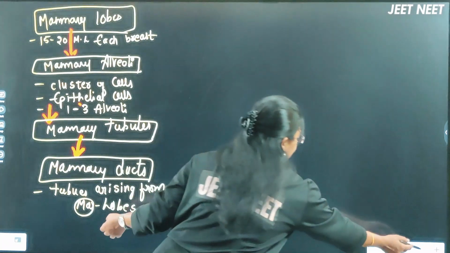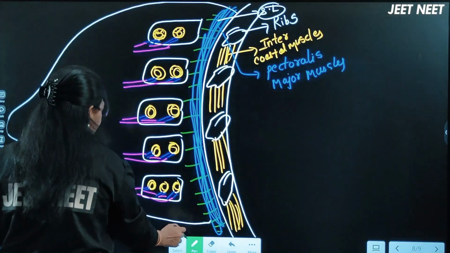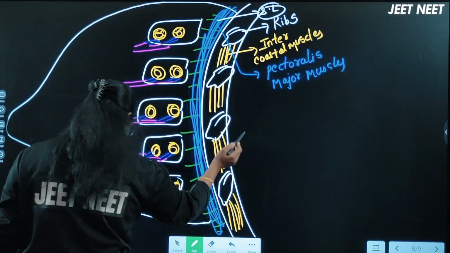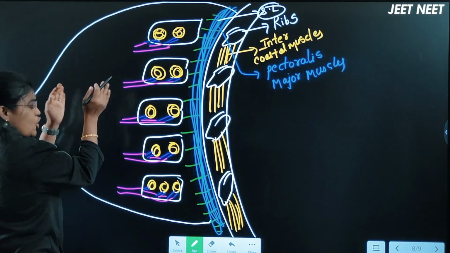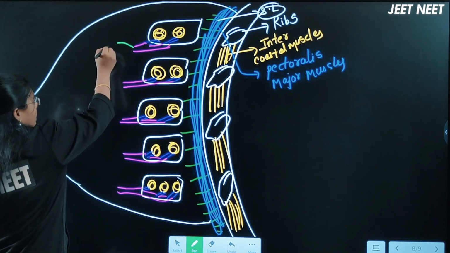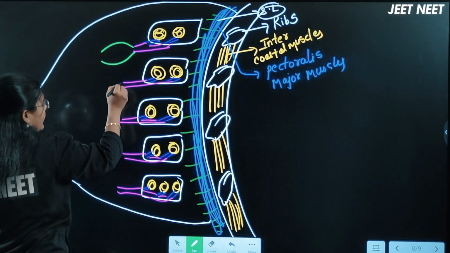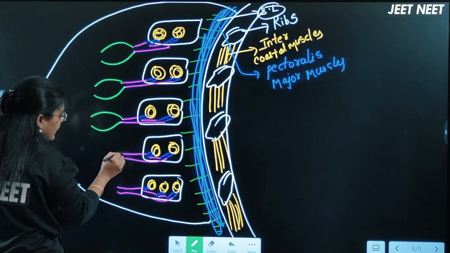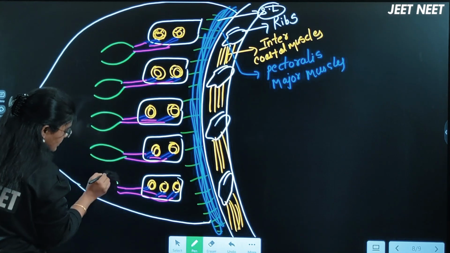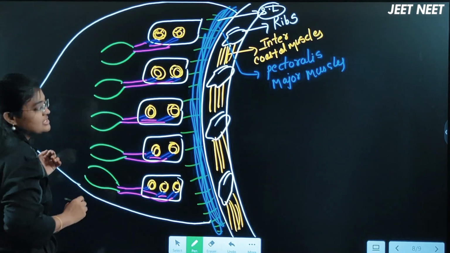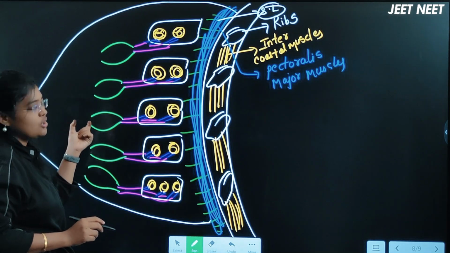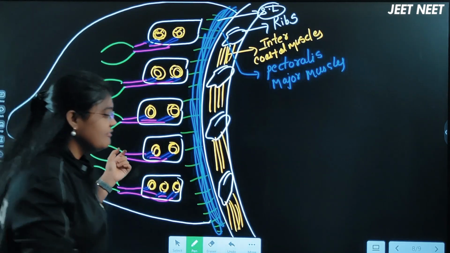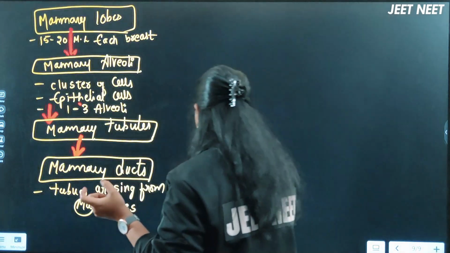Now these mammary ducts are going to get enlarged, wider. This point is given in the NCERT, right? These mammary ducts will become enlarged somewhat like this. This enlarged portion of the mammary duct we call the ampulla, right?